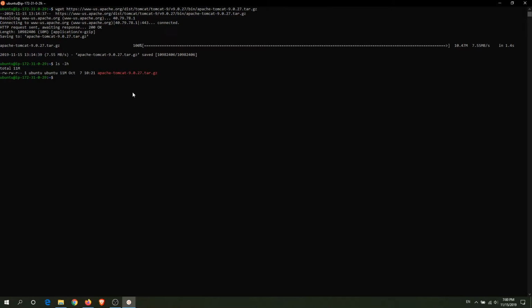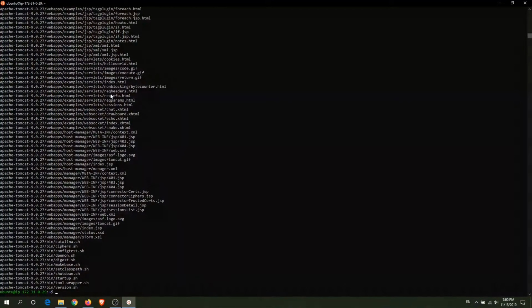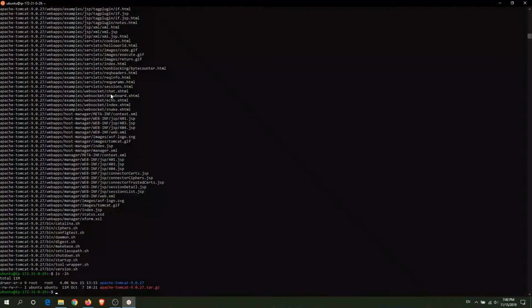Now we need to extract the Apache Tomcat tar file. We can do same as we did with JRE server. So we need to hit this command sudo tar and hit enter. Now verify it. So this is the newly extracted file.